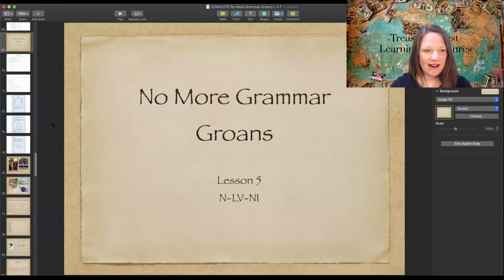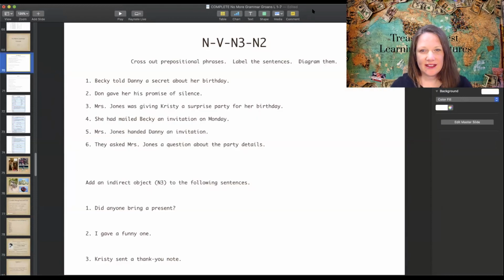Here we are. Lesson 5, the sentence pattern, as you can see under the lesson 5 is noun, linking verb, noun 1. We'll be finding out all about that shortly. I am going to go right through this very quickly so that we'll have plenty of time for our class. Cross out prepositional phrases, label the sentences, and diagram them. Now, we will not diagram all of them. There's only 6, so we could probably do that.